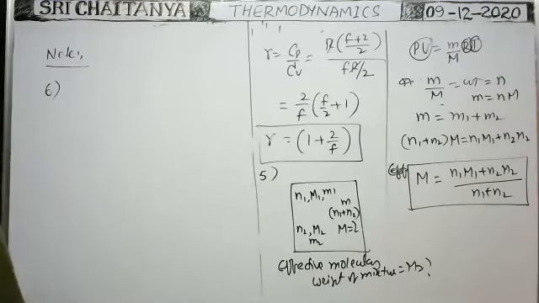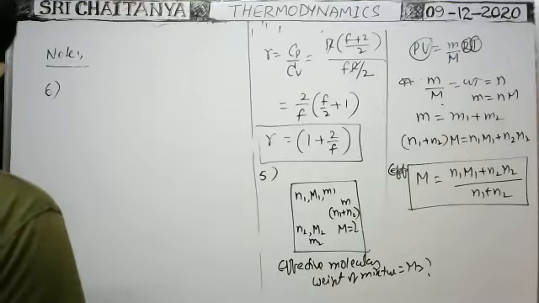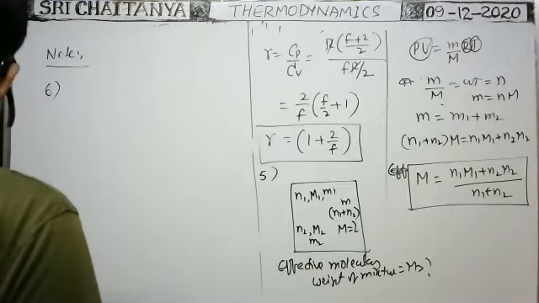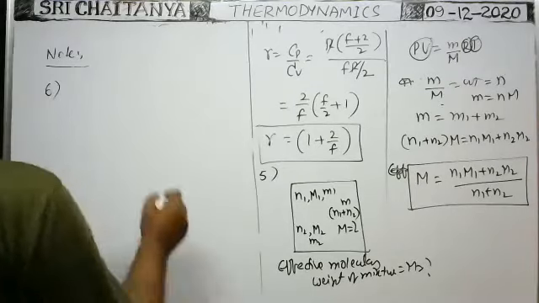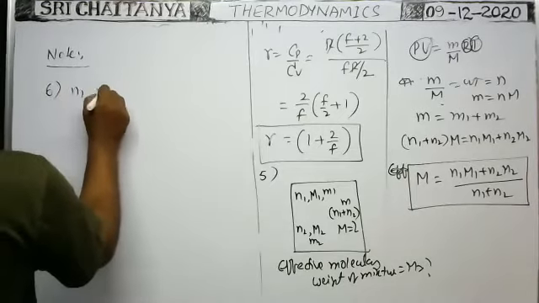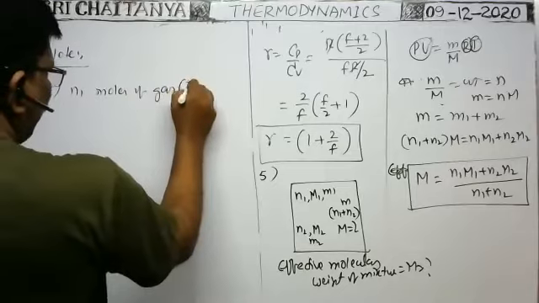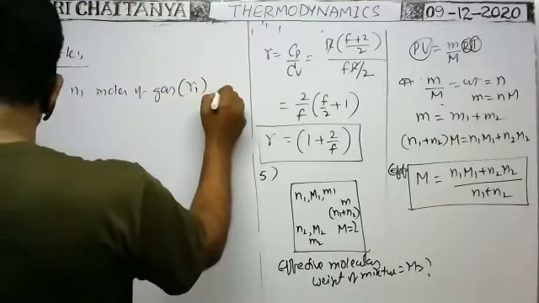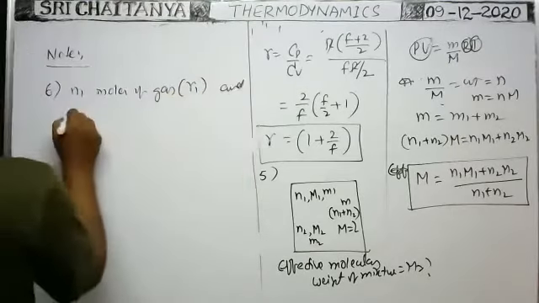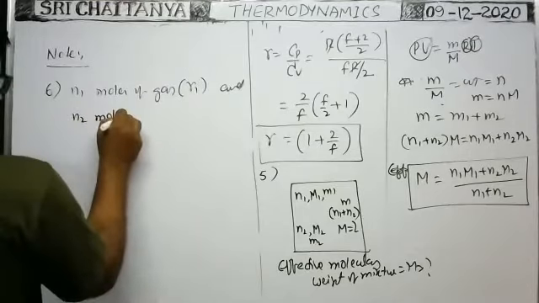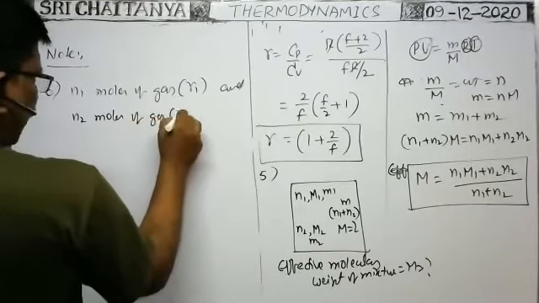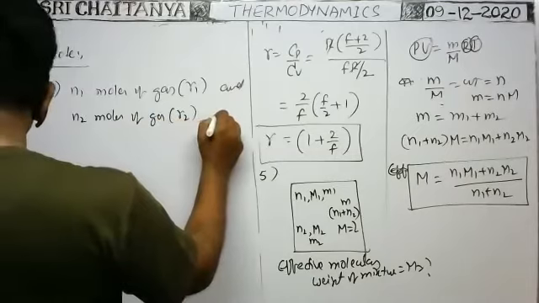Suppose N1 moles of a gas having adiabatic constant gamma 1 and N2 moles of a gas having adiabatic constant gamma 2 are mixed together.